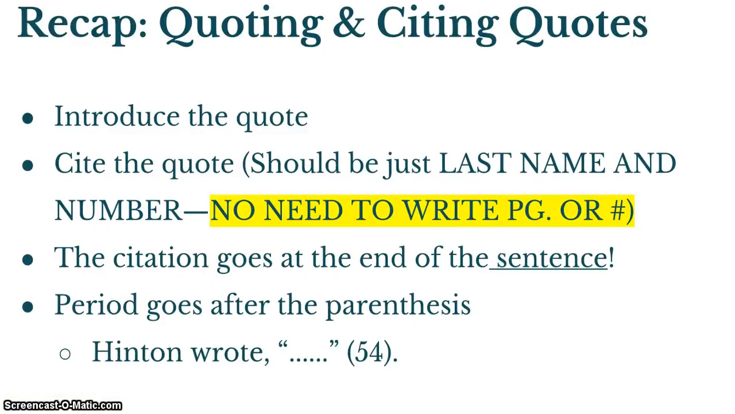So just a quick little recap for quoting and citing. You need to introduce your quote. You need to make sure you're using a comma before you begin the quote and then a capital letter. You need to cite the quote properly. So again, it should be the last name and number. No need to write PG or number sign. And if you use the author's last name in that little introductory phrase, then you only need the page number. The citation always goes at the end of the sentence, and there's a period after the parentheses.